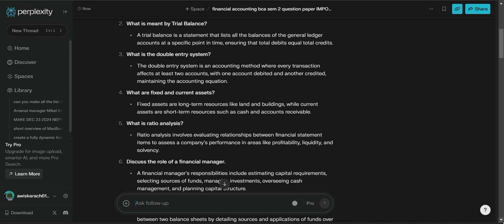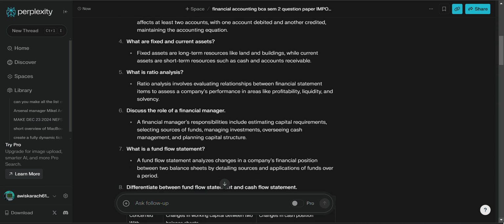What is ratio analysis? Ratio analysis involves evaluating the relationship between the financial statement items to assess a company's performance in areas like profitability, liquidity, and solvency. Define the role of a financial manager. A financial manager's responsibilities include estimating the capital requirement, selecting the sources of the fund, managing the investment, overseeing the cash management, and planning the capital structure.